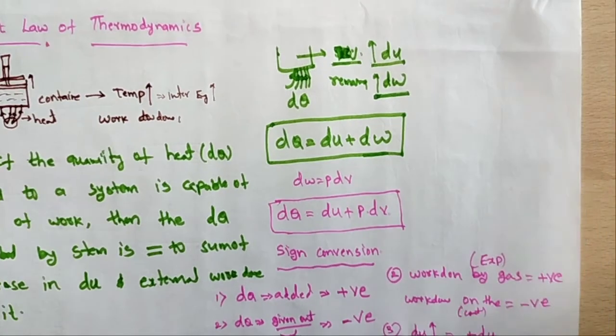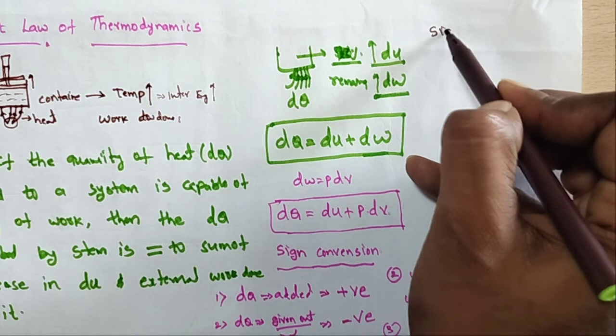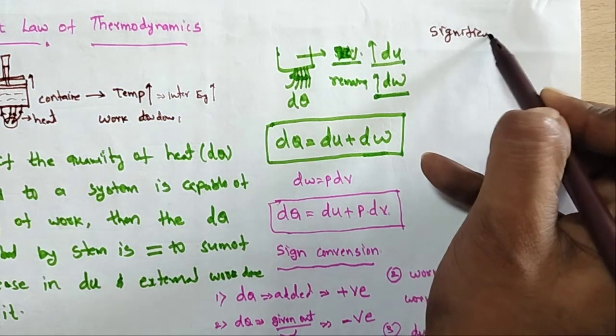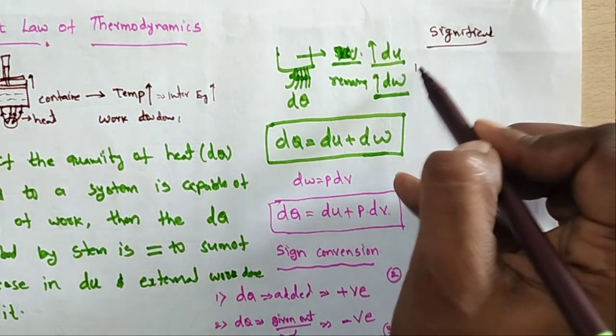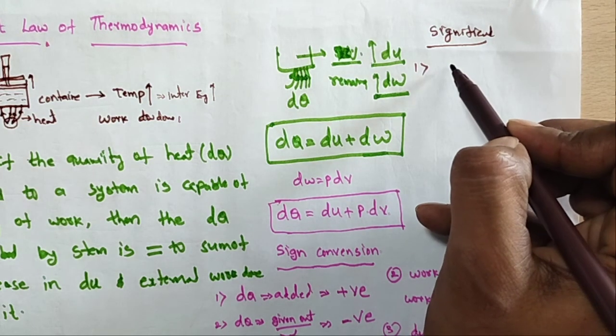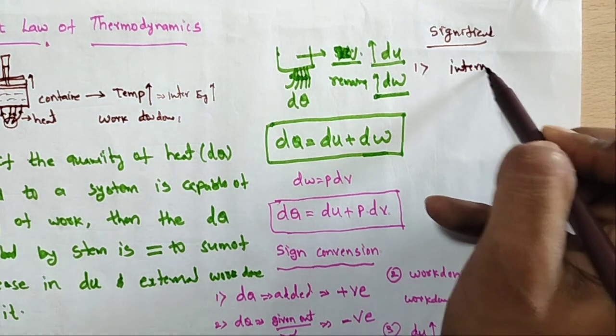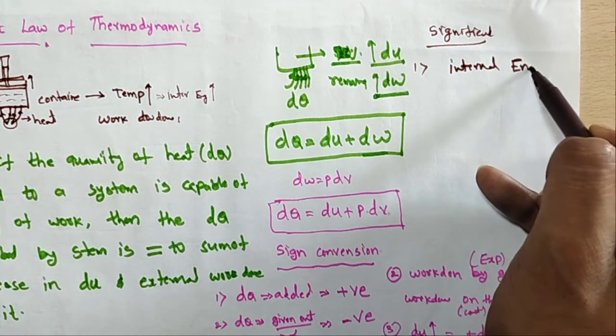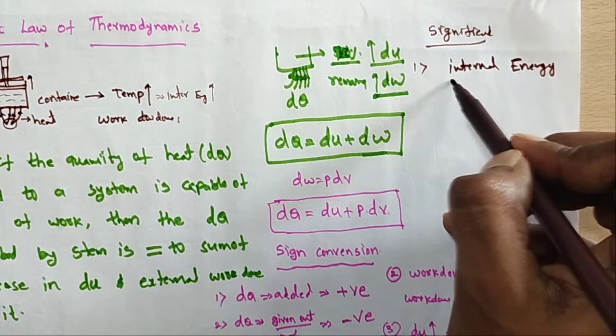So what is the significance? The first significance: this law introduced the concept of internal energy.